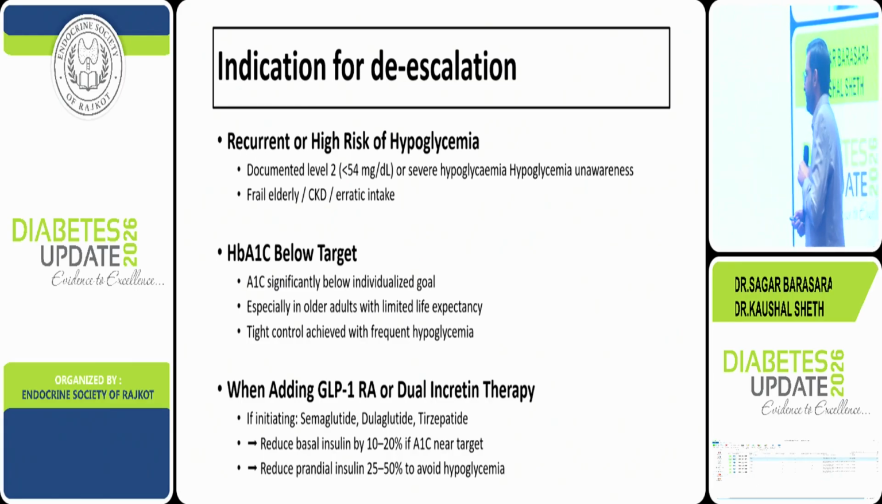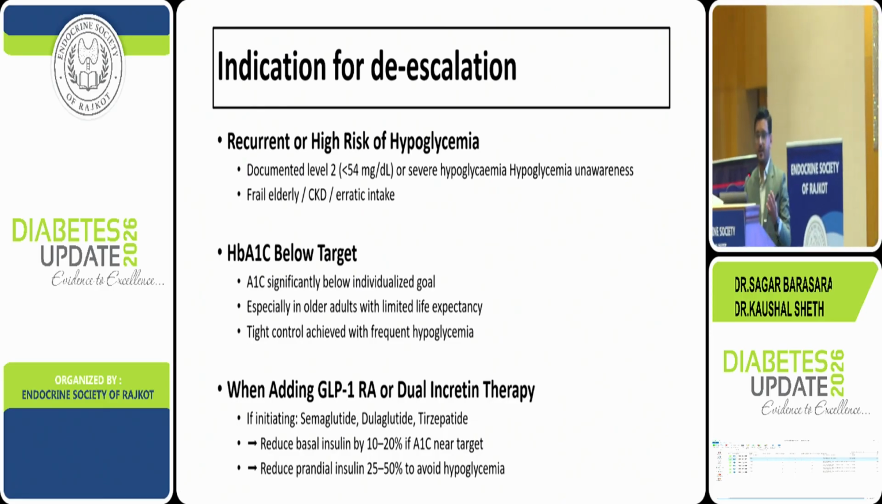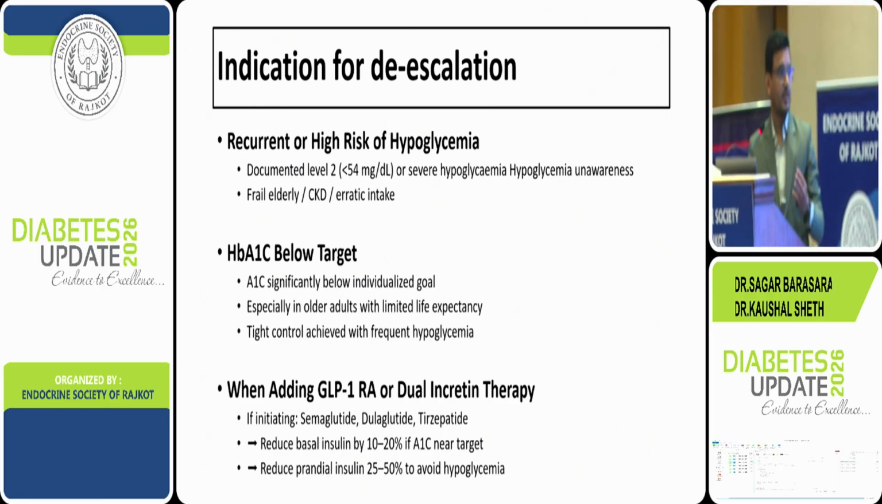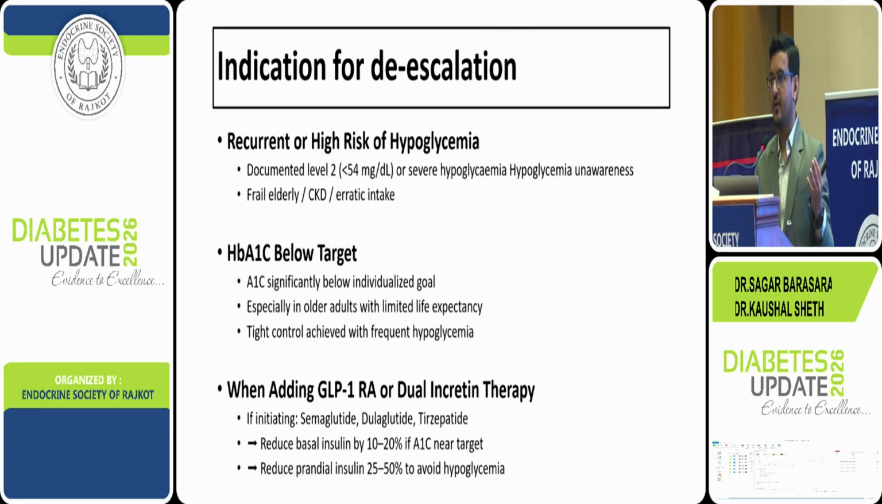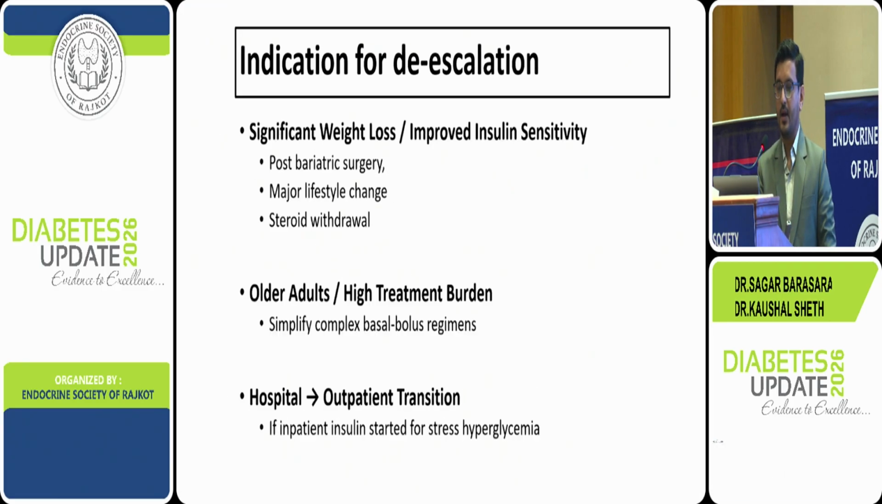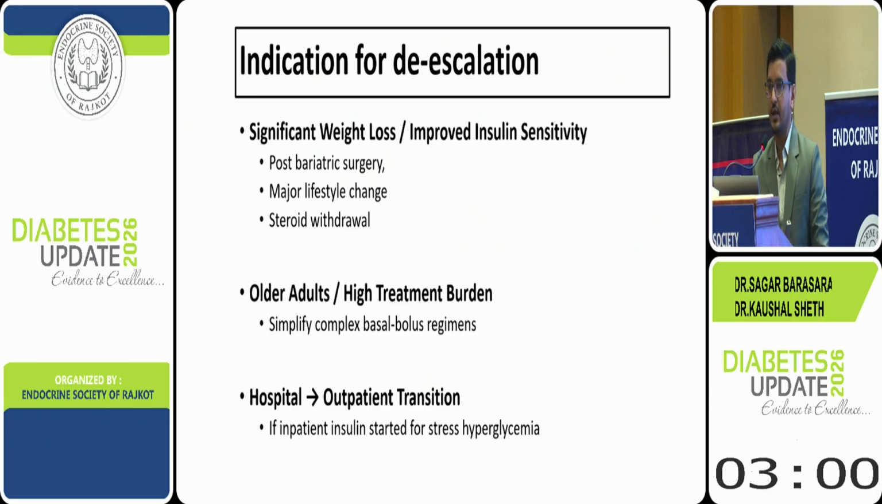Yes, so there are definitely, of course, obvious situations like recurrent hypoglycemia or HbA1c below the target. In such cases, we have to de-escalate. We may change from a basal bolus to a basal plus regimen. And nowadays, we are adding GLP-1 RA. At that time also we need to reduce the basal by 20% and bolus by 25 to 50% to avoid hypoglycemia. Apart from this, if there is an elderly individual who has a limited life expectancy, then we should not give them a complex regimen, because there is no risk of diabetic complications like other patients. So that also should be considered for de-escalation.